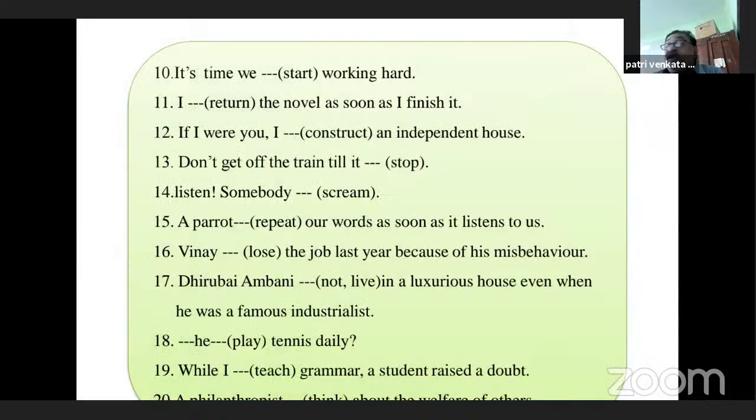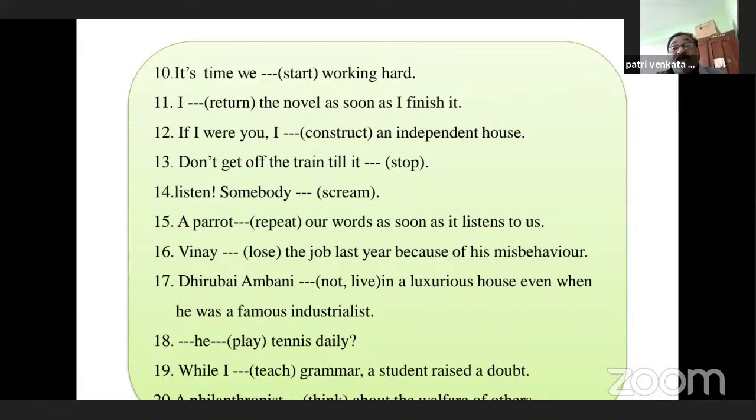It's time we (start) working hard. Here, there is a condition. After it's time, we should always use the past form of the verb. So, it's time we started working hard. I shall return the novel as soon as I (finish) it. So what should be the answer? I shall return the novel as soon as I finish it.